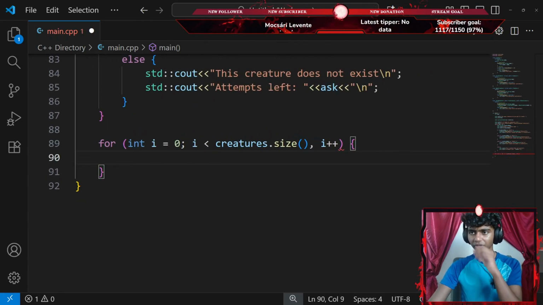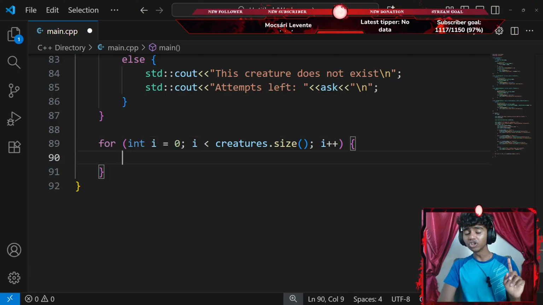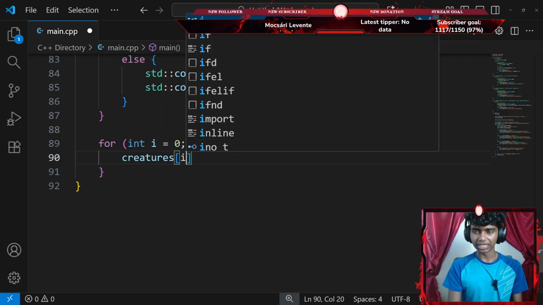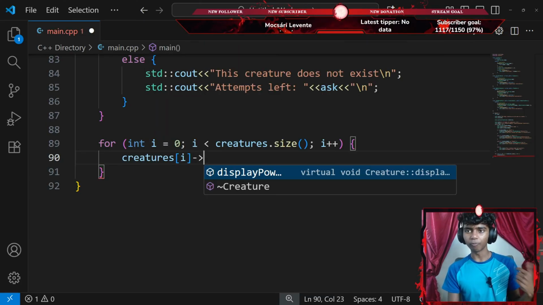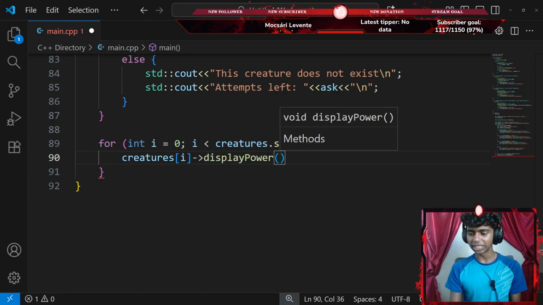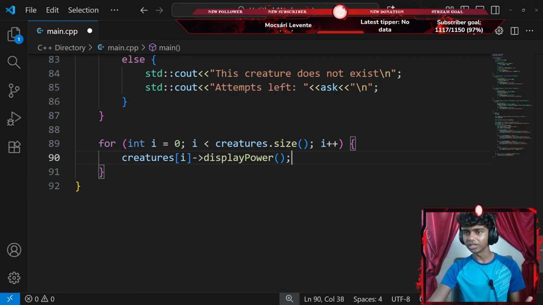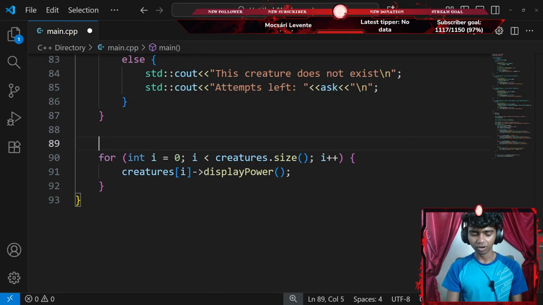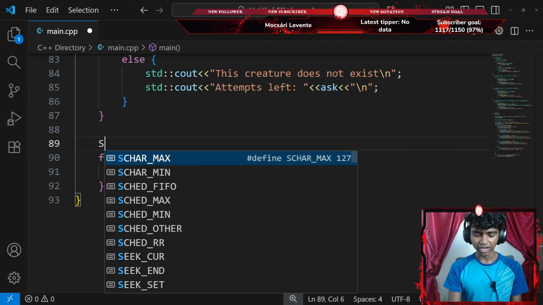And now let's do something. This is gonna be a semicolon. There we go. Okay, now inside of my for loop, I'm gonna go with something like my creatures at index of i is gonna be pointing towards my display power data member, ending with a semicolon. Okay, let me go ahead and add a standard console output here.